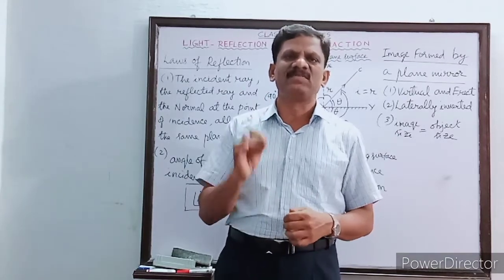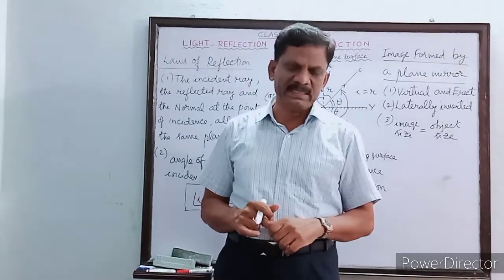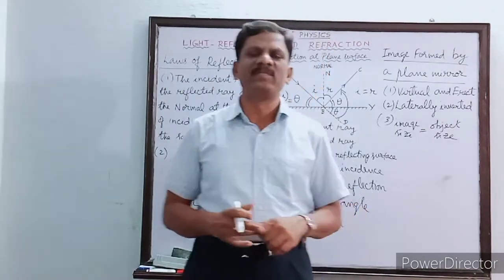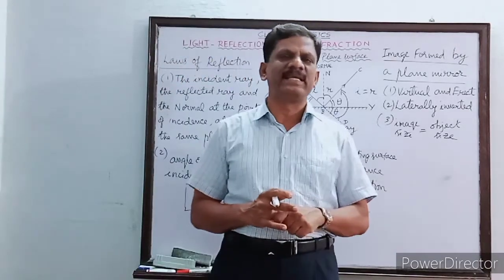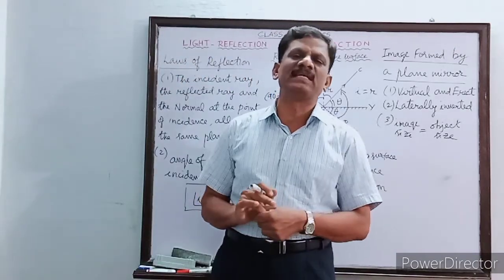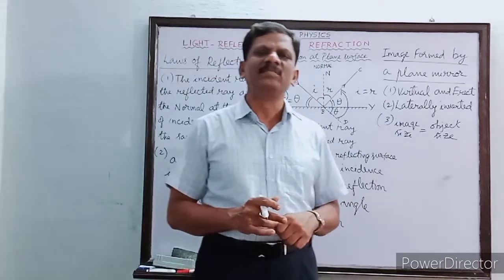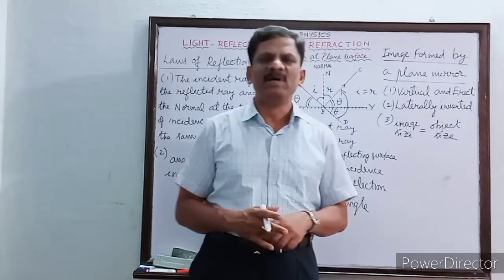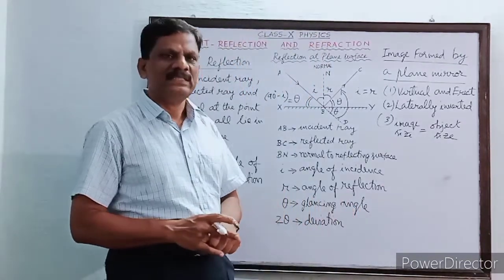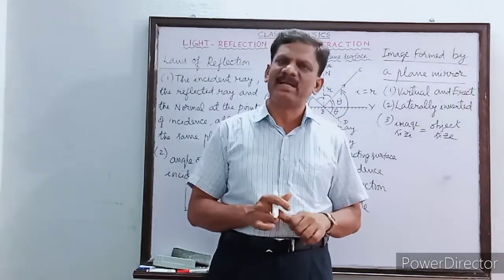And we have discussed some basic definitions like the four theories of light. The first successful theory was given by Isaac Newton and it is called the corpuscular theory. The second theory was given by Huygens and it is called the wave theory. The third is the electromagnetic theory of light, given by Maxwell. And the fourth is the quantum theory of light, given by Max Planck and extended by Albert Einstein.